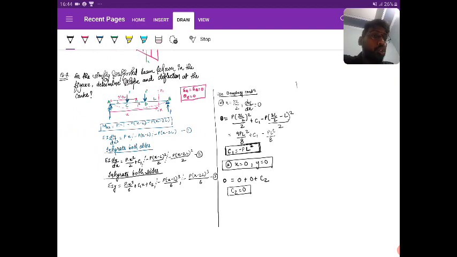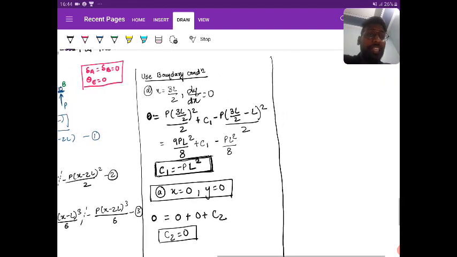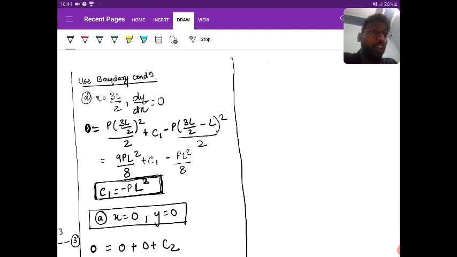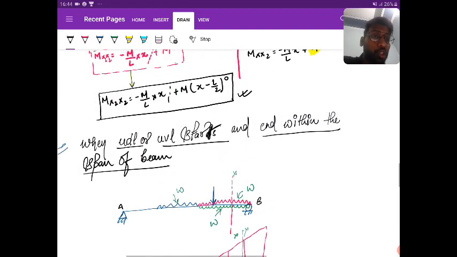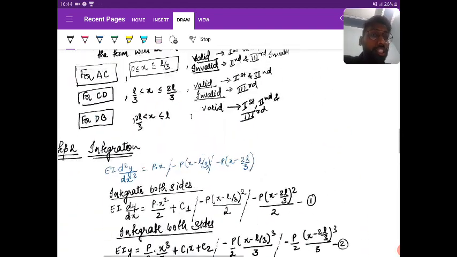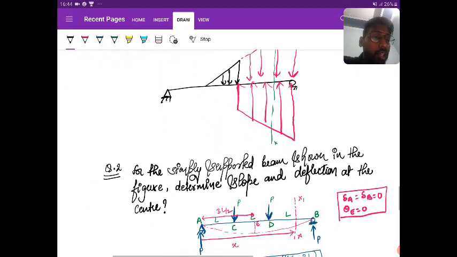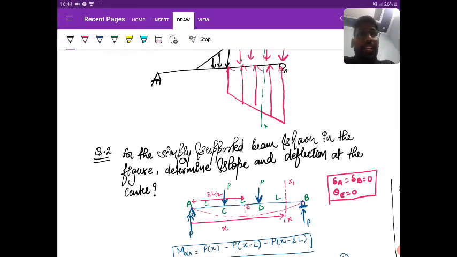Okay. So the next step is to find the slope and deflection at the center. So first of all, slope at center. That is slope and deflection at the supports, it should be there. Just a minute. The question is, you need to determine slope not at the center. At the center the deflection is there, but slope is 0. So why are you going to find that? Just write slope at ends and deflection at the center.